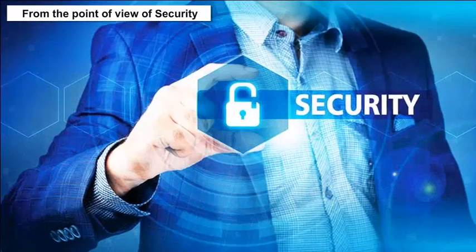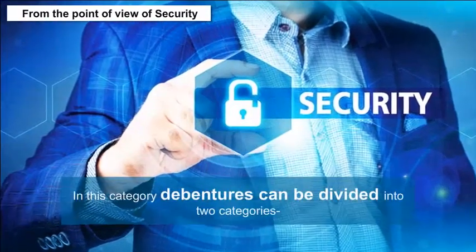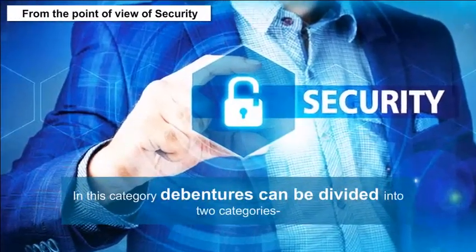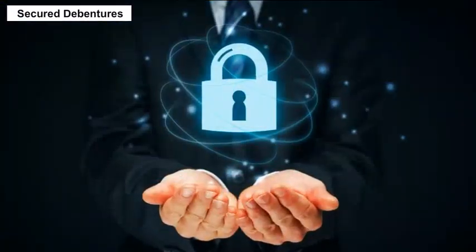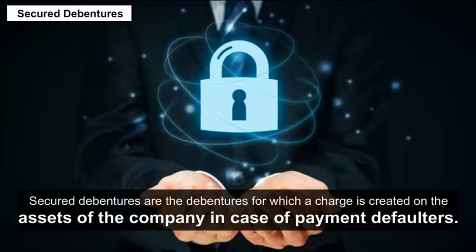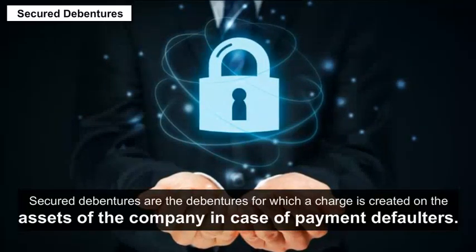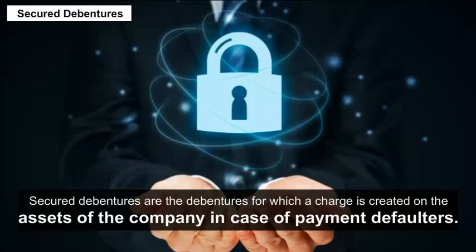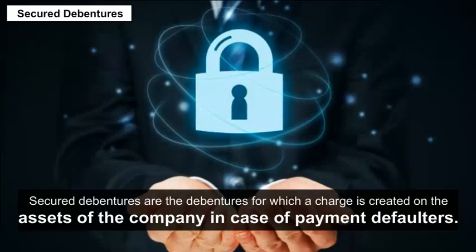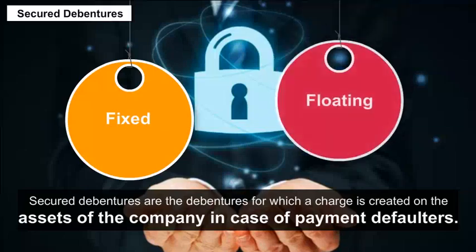From the point of view of security, debentures can be divided into two categories. A. Secured debentures. Secured debentures are the debentures for which a charge is created on the assets of the company in case of payment default. The charge may be fixed or floating.